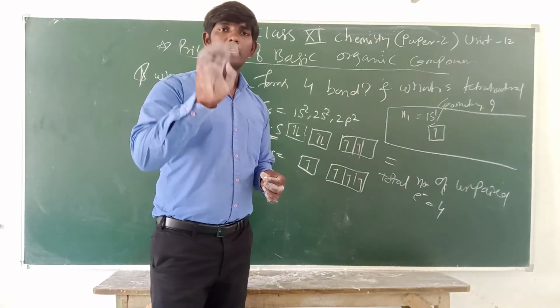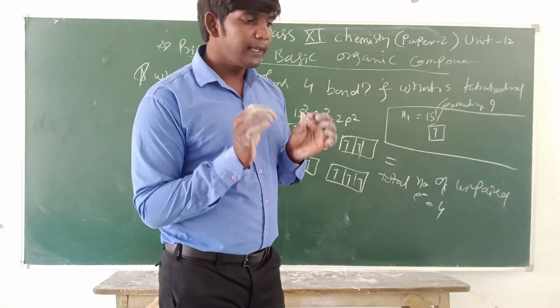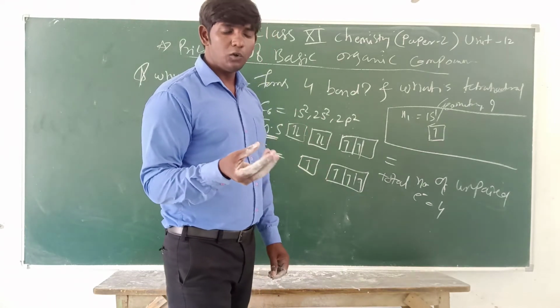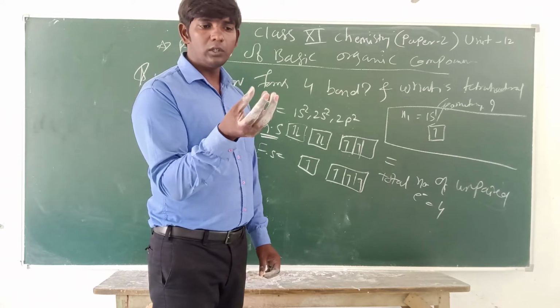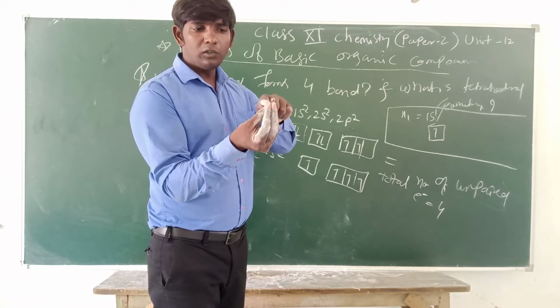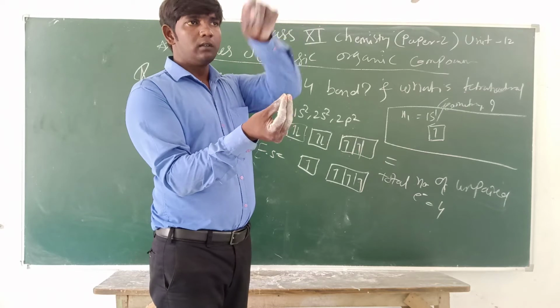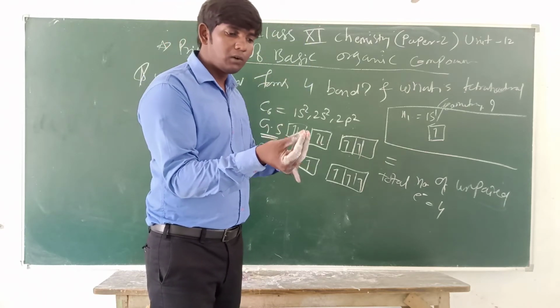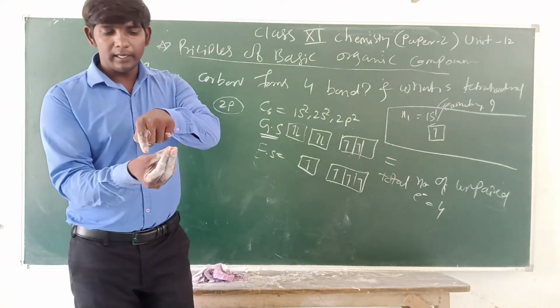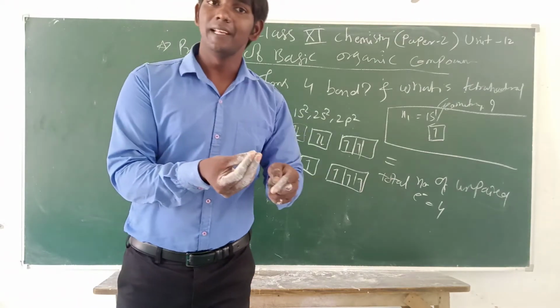You can take 4 balloons, and you hold the balloons' mouths like this. You can see one balloon comes upward, one balloon comes downward, one balloon goes in this direction, and one balloon goes in that direction.